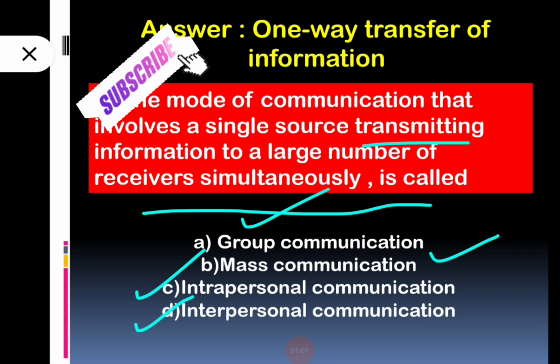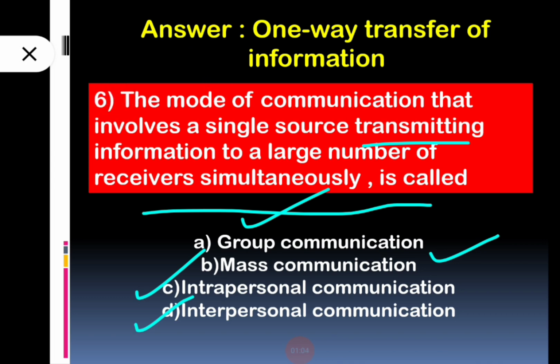Okay. So now going to the answer for these questions. The mode of communication that involves a single source transmitting information to a group of receivers simultaneously, that process is called group communication. That is the basic difference between group and mass. Here we can see the mode of communication that involves a single source transmitting information to a large number of audience, to a large number of receivers simultaneously. So that's why the answer is mass communication. Option number B is the correct answer.